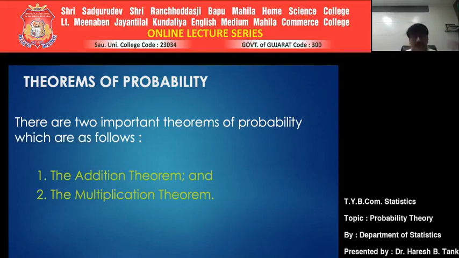So you should be clear about what we mean by mutually exclusive, not mutually exclusive, dependent, and independent. We'll see it one after another. I'll try to connect it with those words which we have seen earlier. The first thing, the addition theorem.